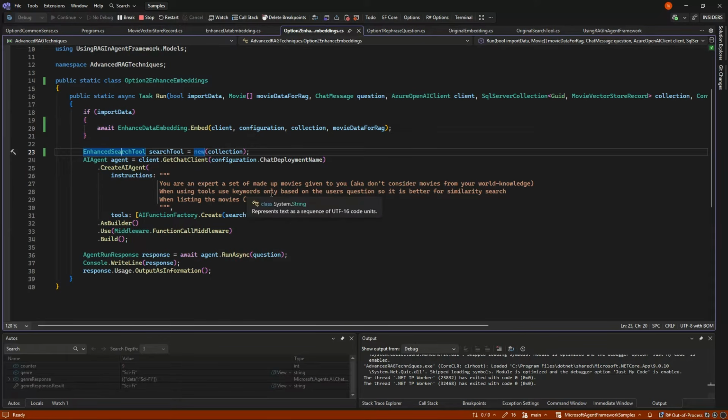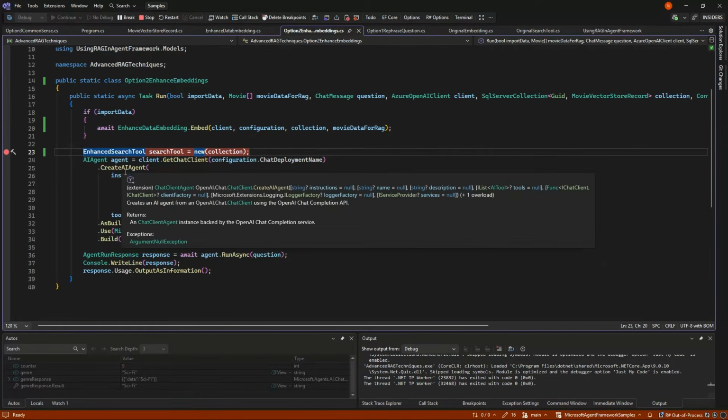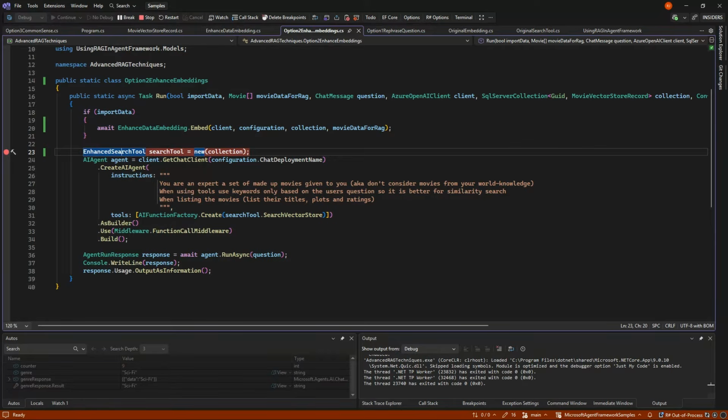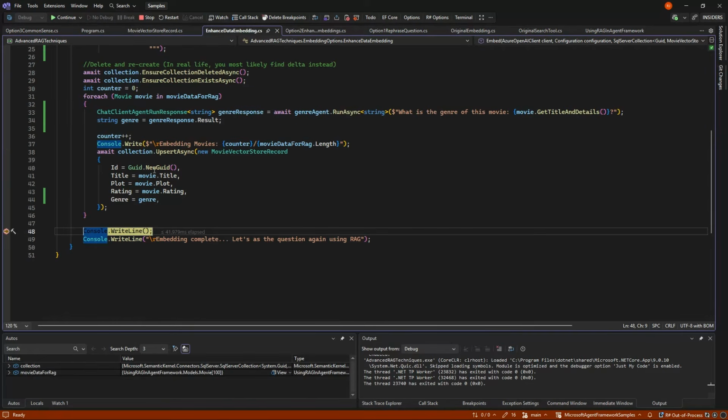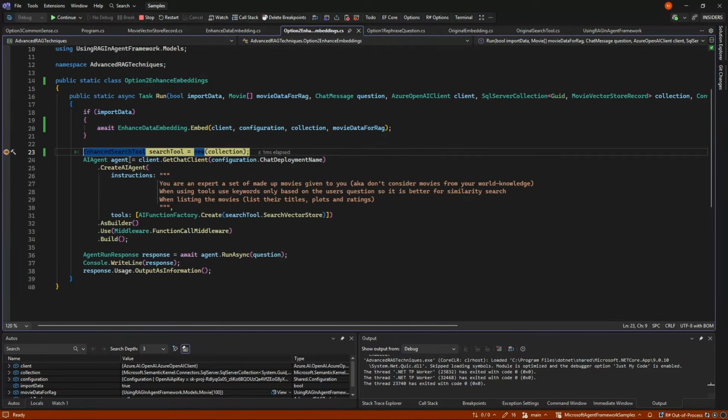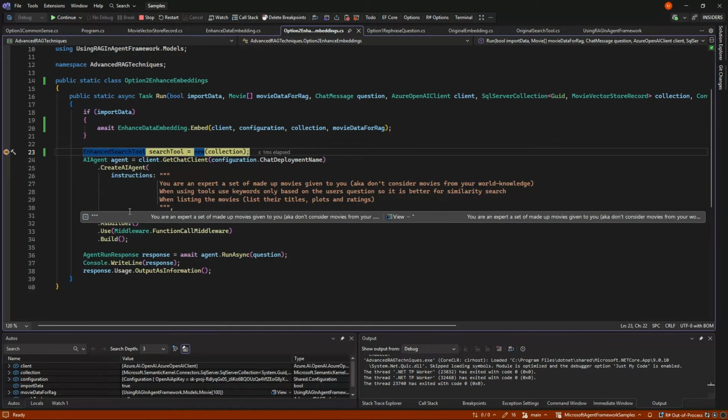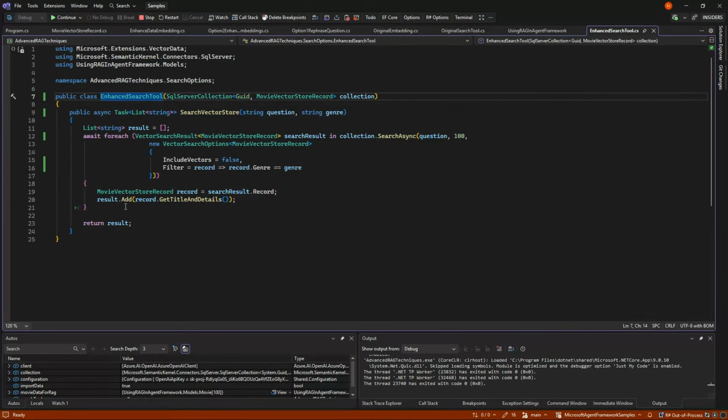I'm still gonna use the idea we got from version 1 about keywords and so on, but the enhanced search we will look at in one second once it's done with the embeddings. So it's almost done here. And we have our embeddings complete, and we are ready to give it a more advanced tool. The more advanced stuff is that our search previously just got a question. Now it also gets a question and a genre.